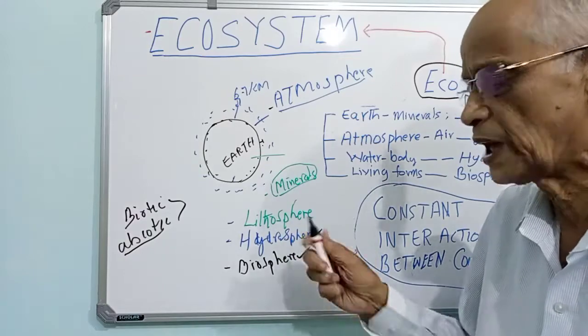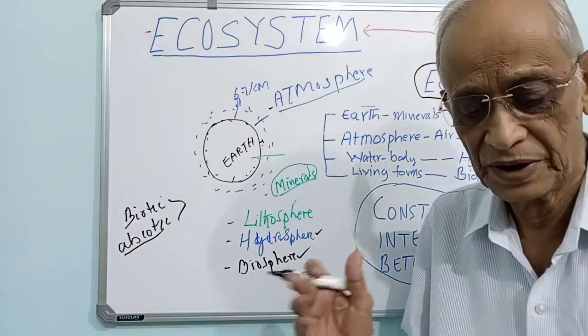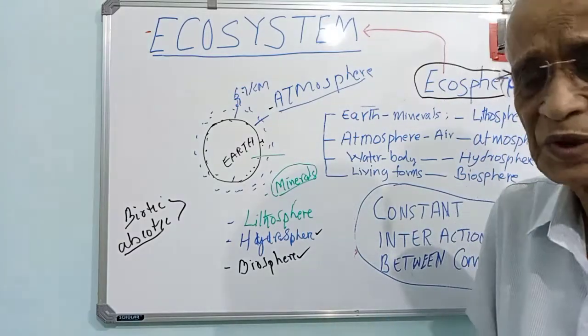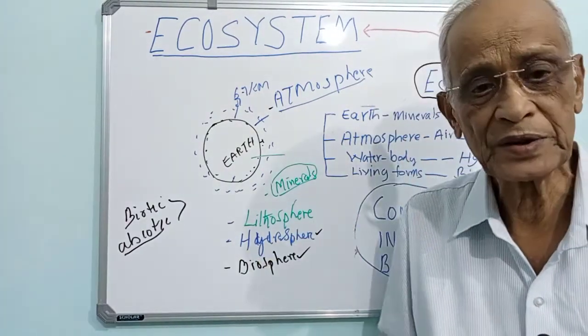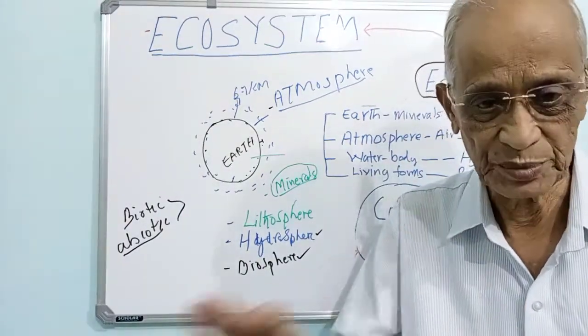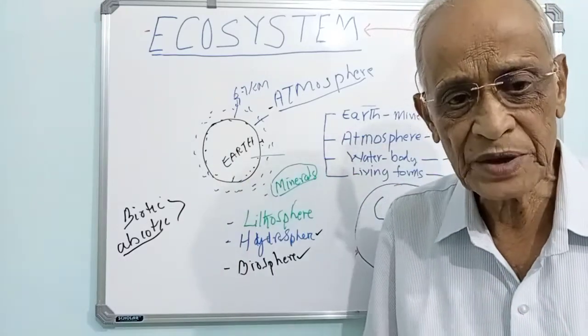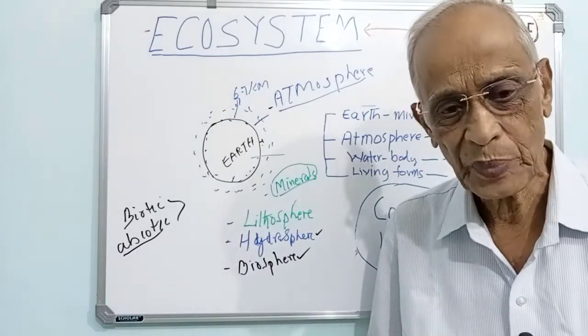And the types of living beings present here are also different. So this is what we must remember: Earth is a planet. On this planet, we have living systems. And sometimes the spread of living beings on the Earth is called biosphere.